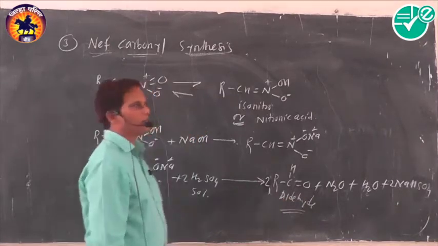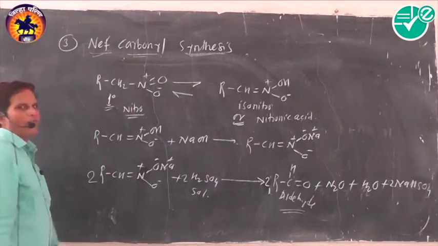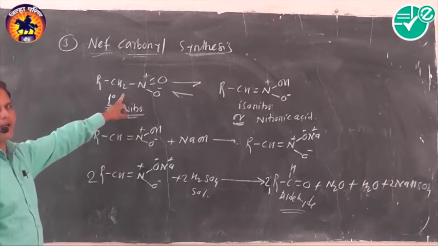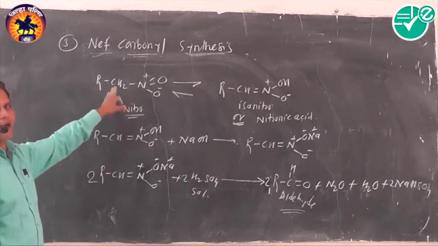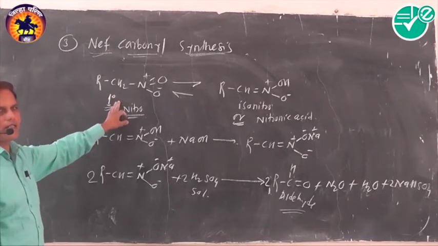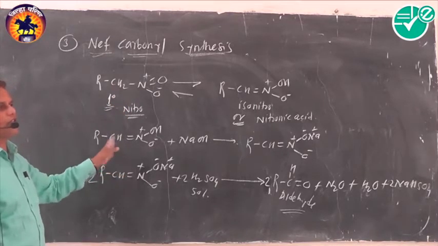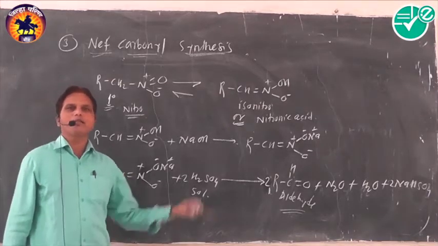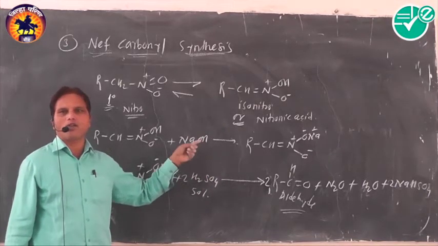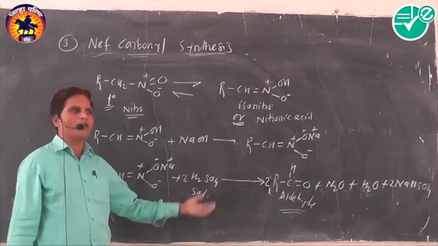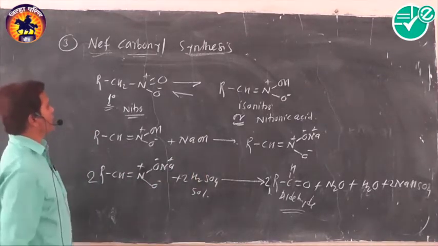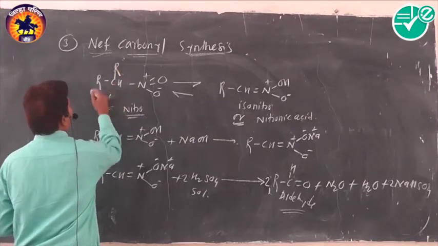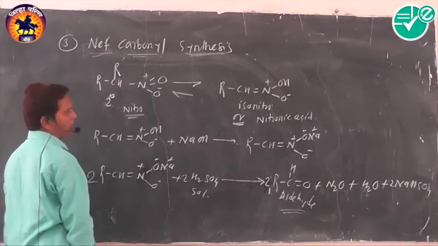But by using the sodium salt of secondary nitroalkane, see here, this is an example of primary nitroalkane. Except primary nitroalkane, if we use secondary nitroalkane and its sodium salt is subjected to hydrolysis, it produces ketone. It means the sodium salt of primary nitroalkane gives aldehyde, and secondary nitroalkane gives ketone. How will such secondary nitroalkane produce ketone? This is a secondary nitroalkane.